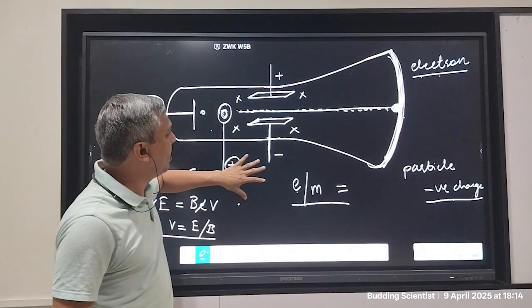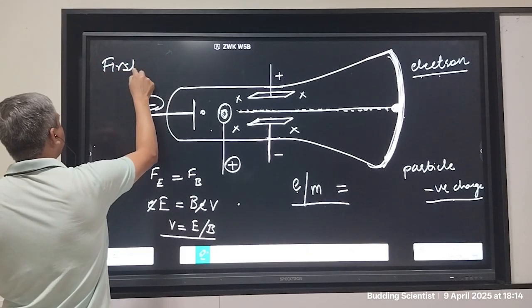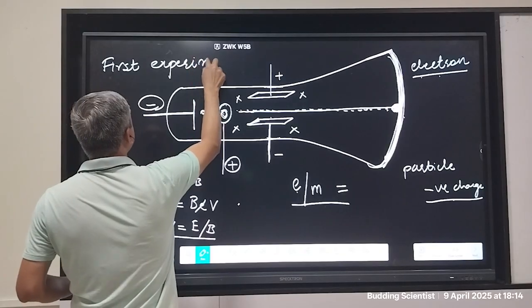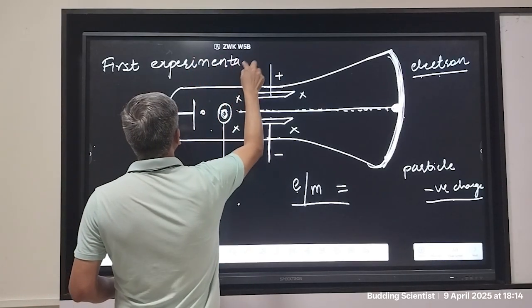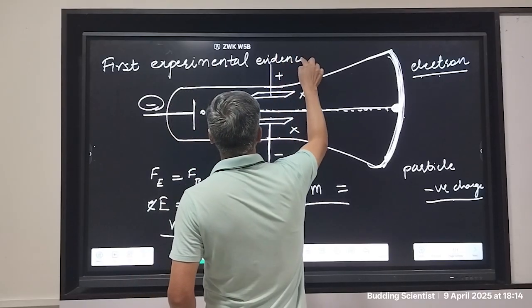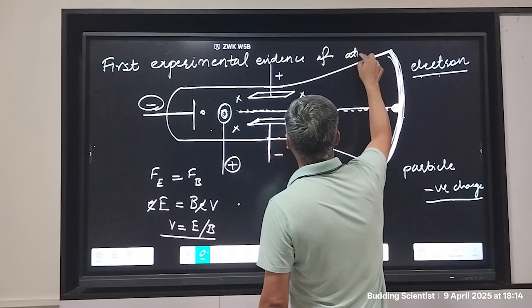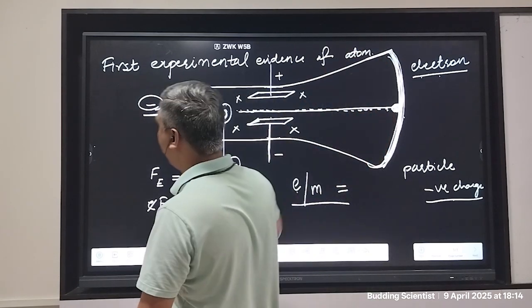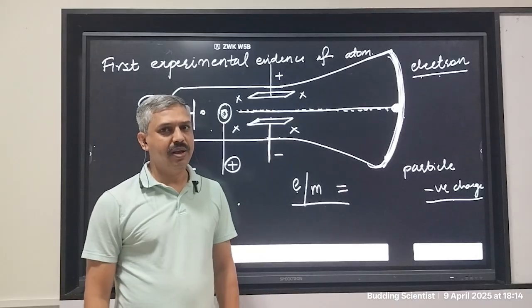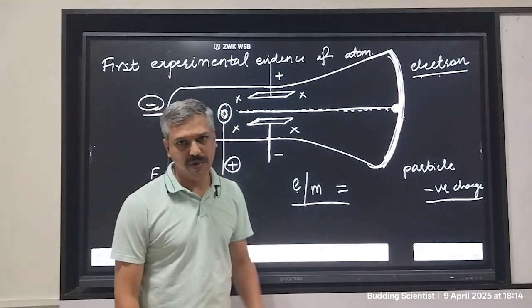But this experiment is said to be the first experimental evidence of existence of atom. First experimental evidence of existence of atom. Existence of an atom was proved for the first time because of this experiment.